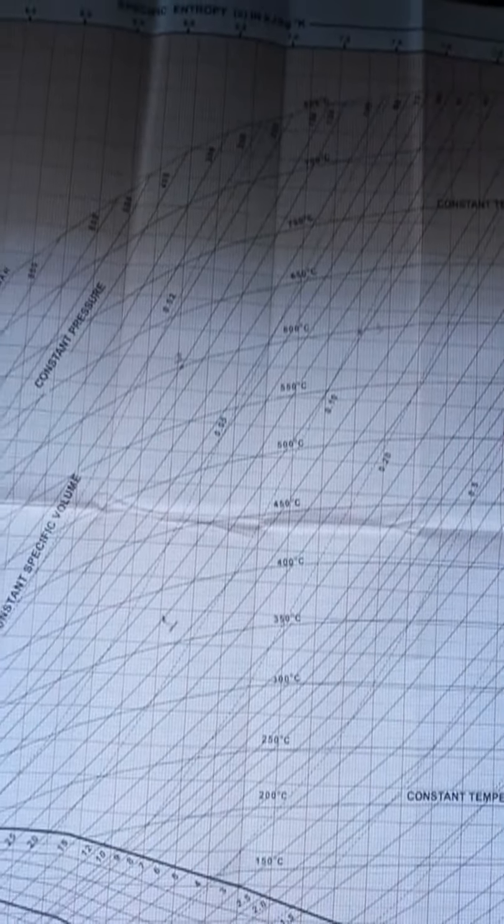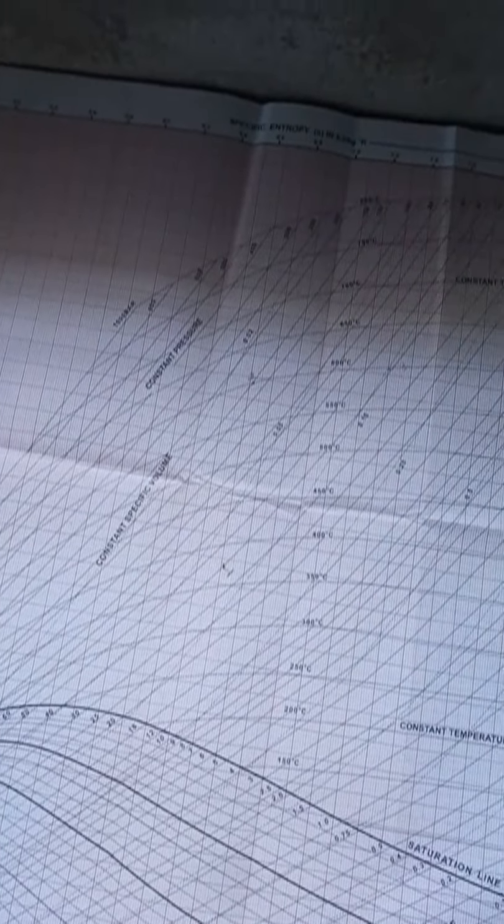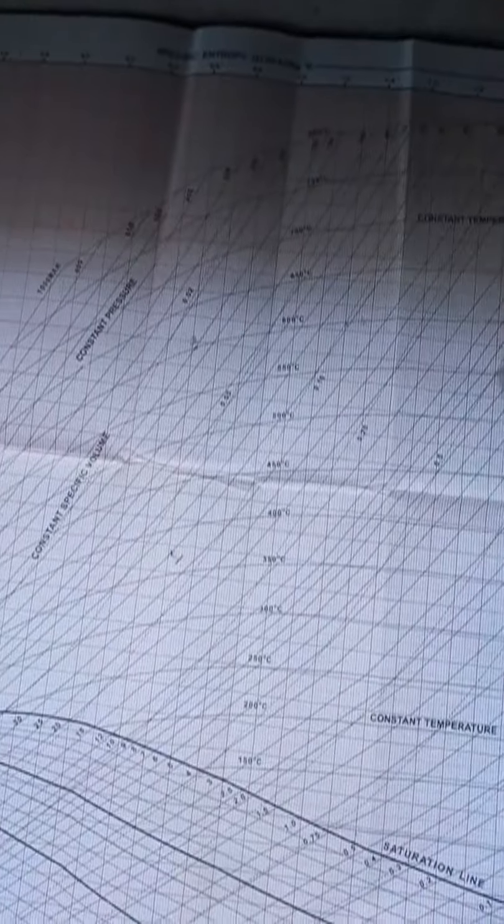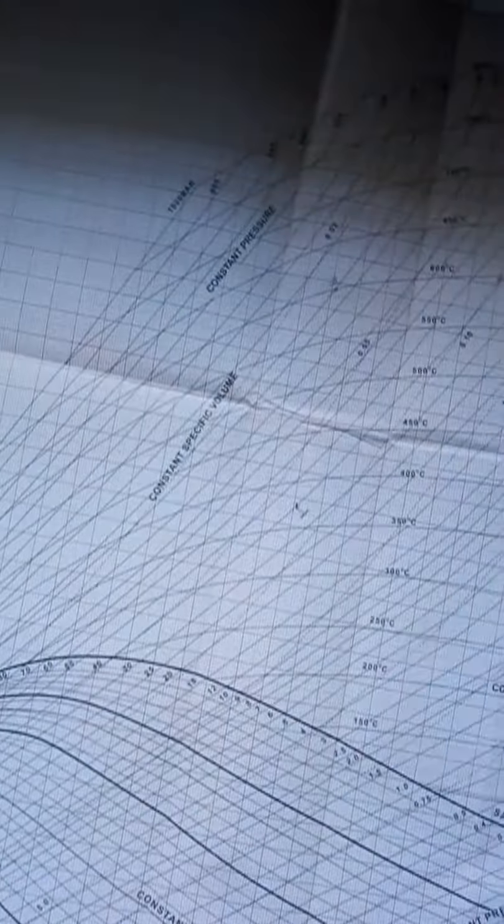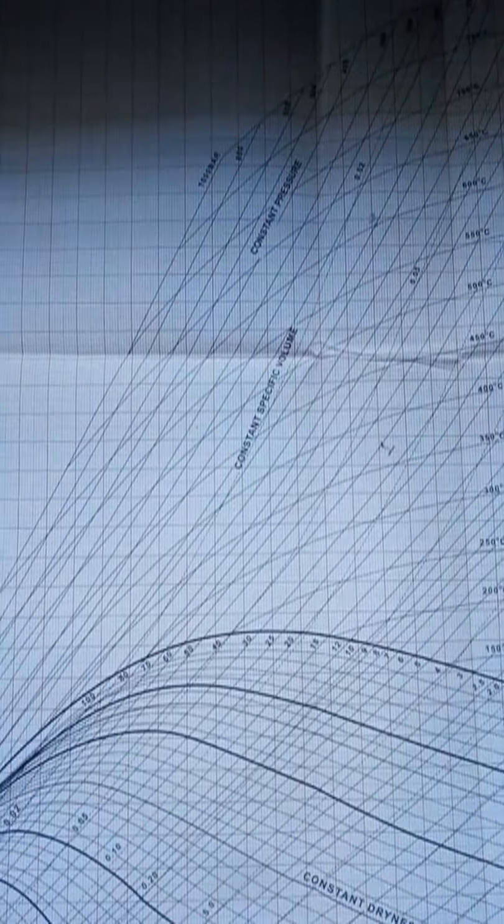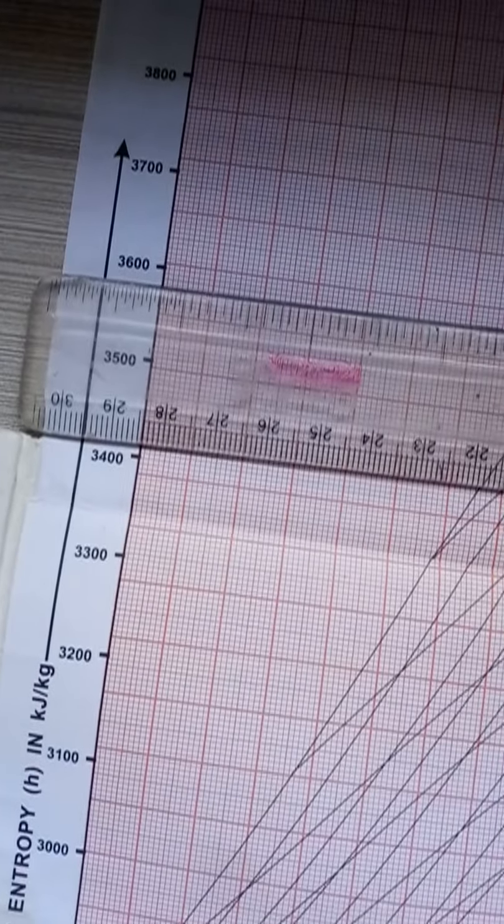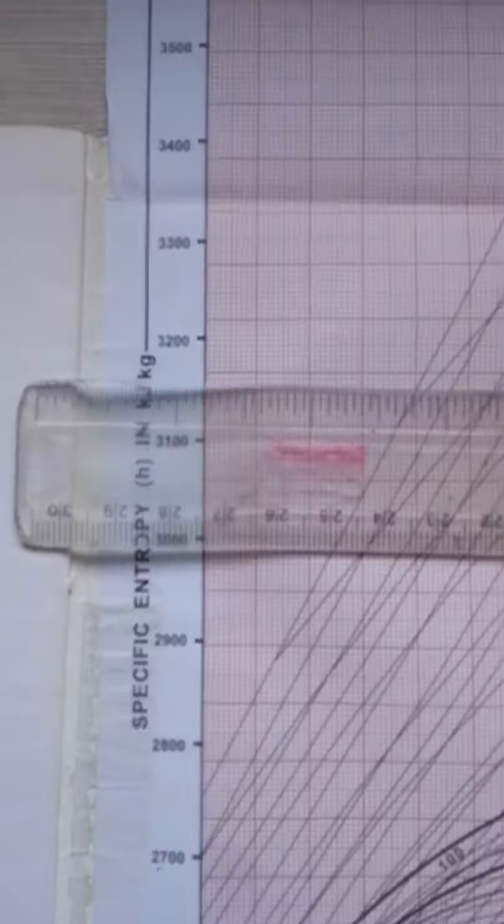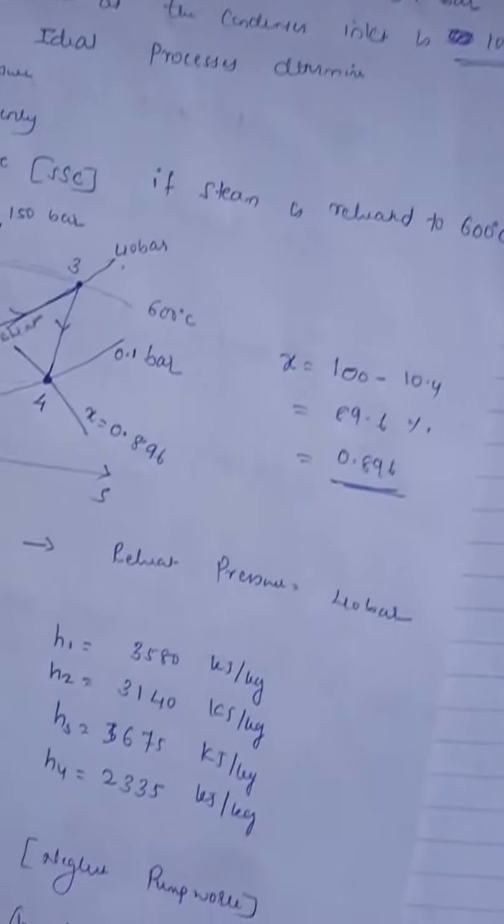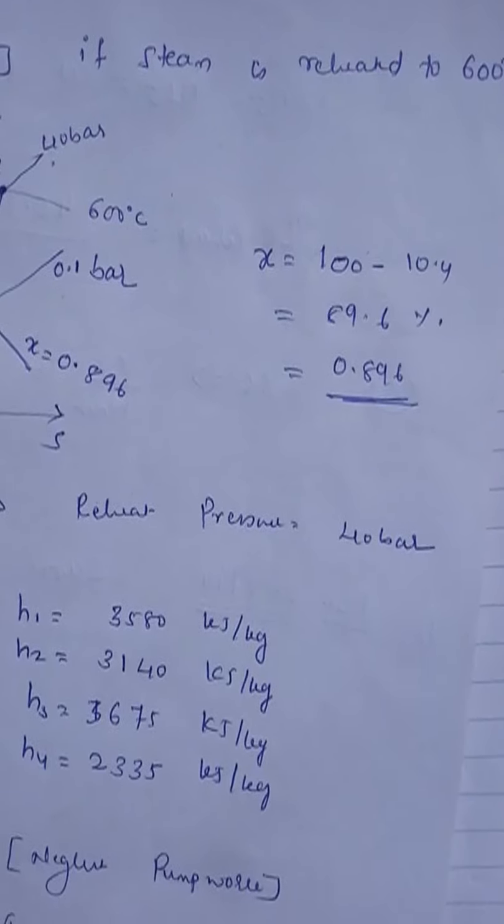Now I will take the values. So all the values I got: 1, 2, 3, 4. Just measure horizontally. So H1, how much is it? Just a straight line, it is around 3580. I have noted down 3580 here. Second, H2 is here. How much is it? 3140. I have written 3140 here.